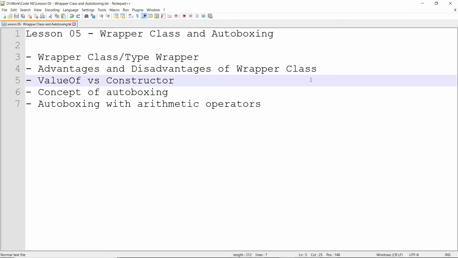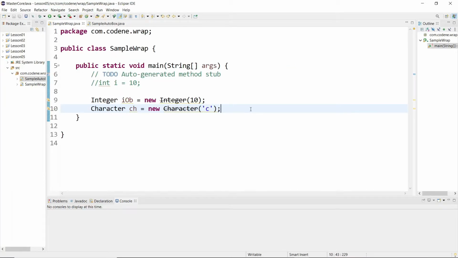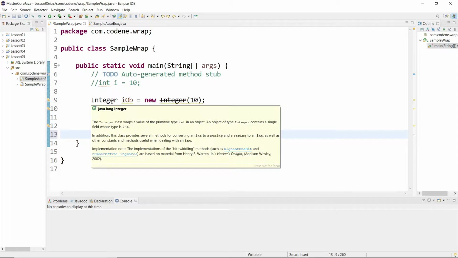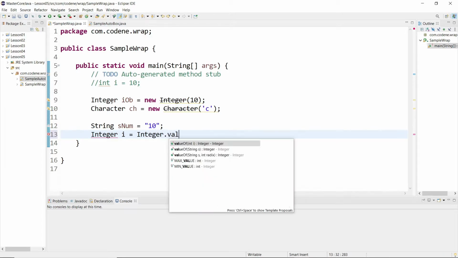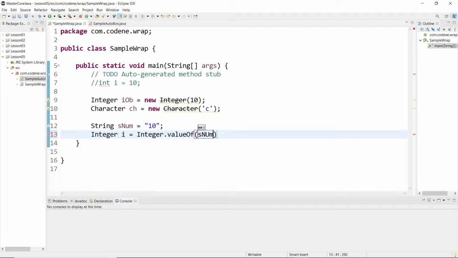Advantages are simple. We have a String, like sNum, which will be something like 10. For example, consider this string is taken as input from the user. If you want to carry out any operation, it will be easier using the wrapper class. For example, I say int i equals Integer.valueOf(sNum).